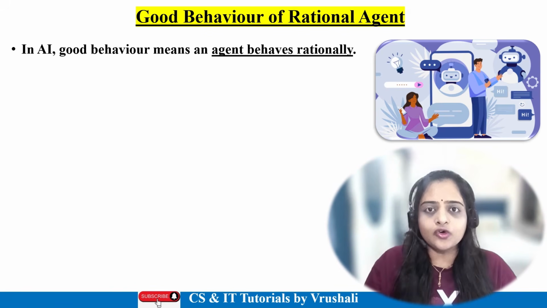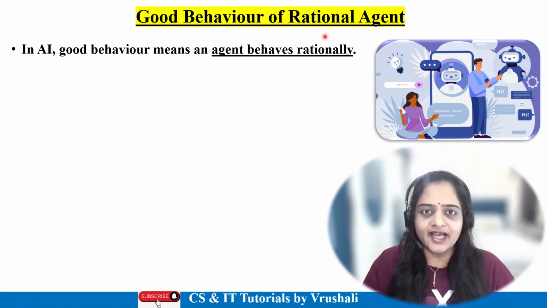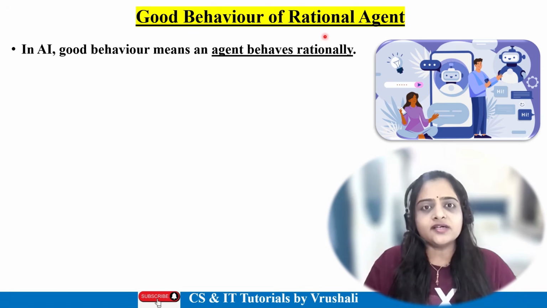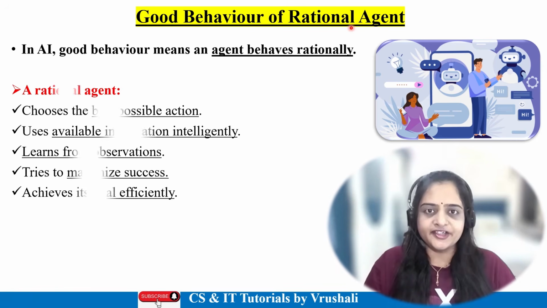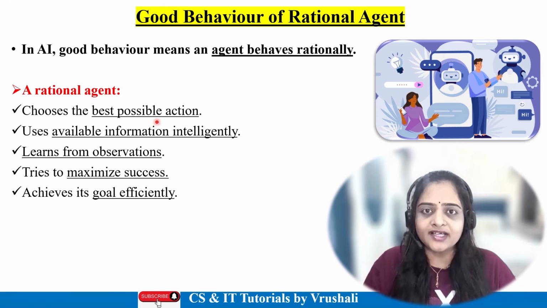Now, what is the good behavior of a rational agent? See, nowadays, all applications are integrated with AI features, right? Sometimes there are AI email generator applications, AI resume analyzer, then AI document summarizers. So all these applications which are integrated with AI are called rational AI agents, and they perform actions like choosing the best possible path, like in GPS. They use all available information intelligently.